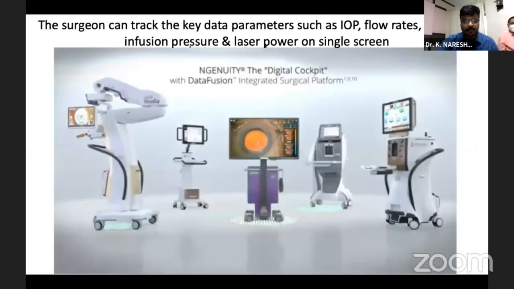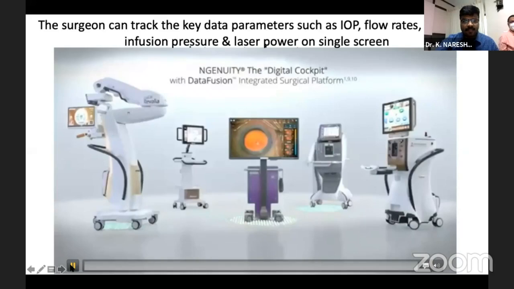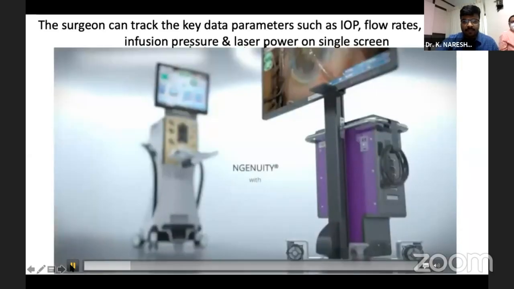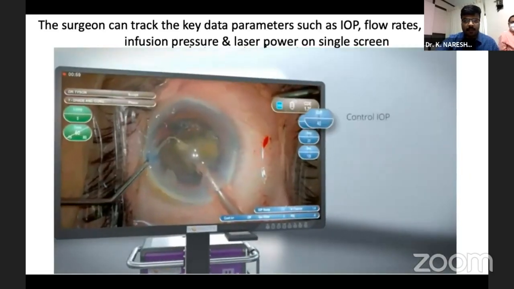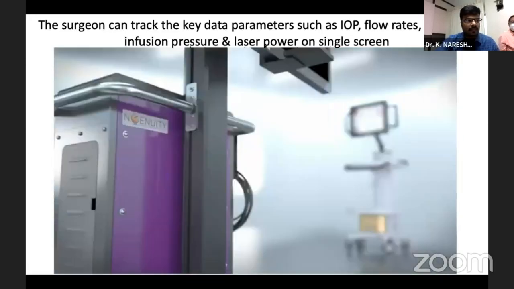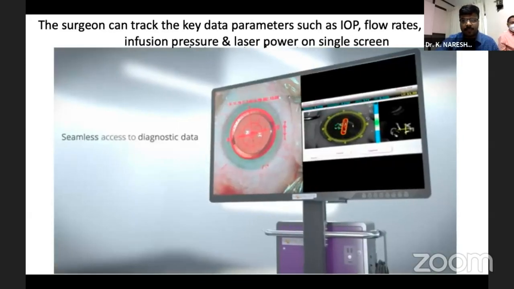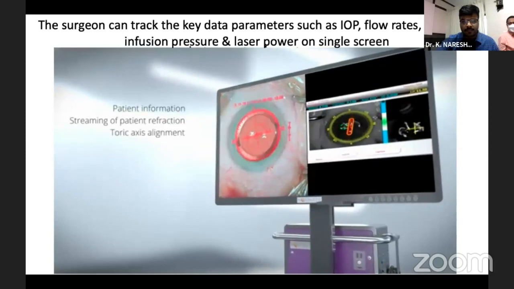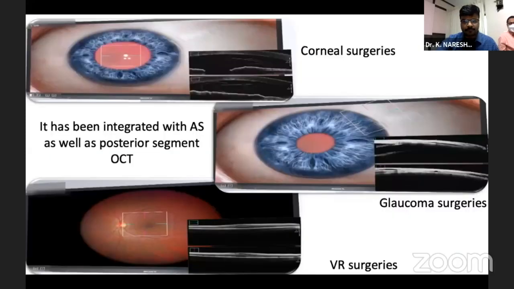Now we can integrate the complete OR. With the help of the data fusion software, we can integrate our phaco machine and our vitrectomy machine with the screen. So now the surgeon can track key data parameters such as IOP, flow rates, cut rates, infusion pressure, and laser power on a single screen.